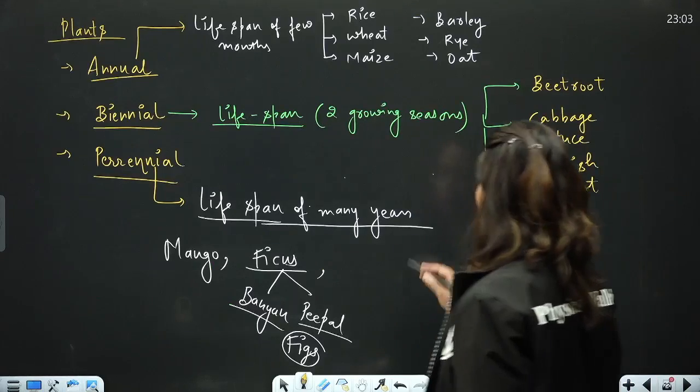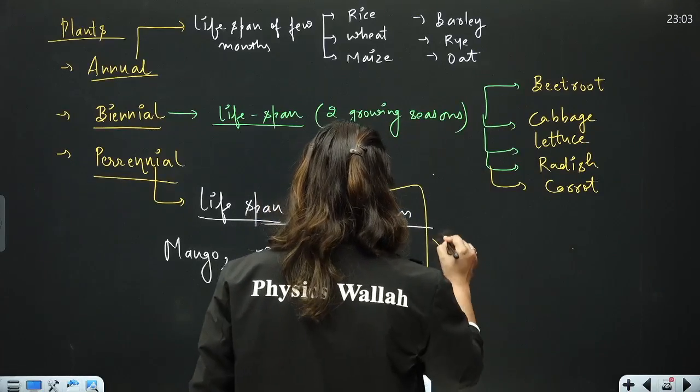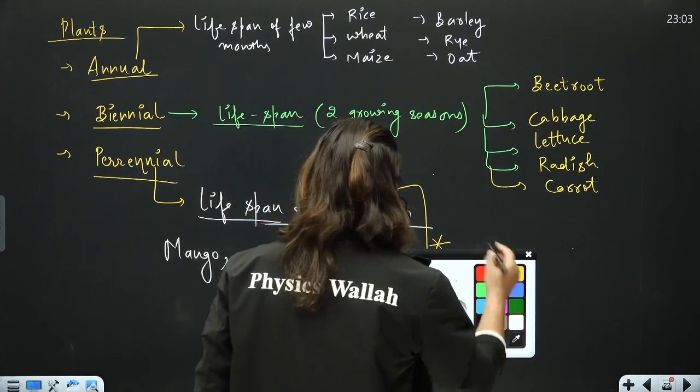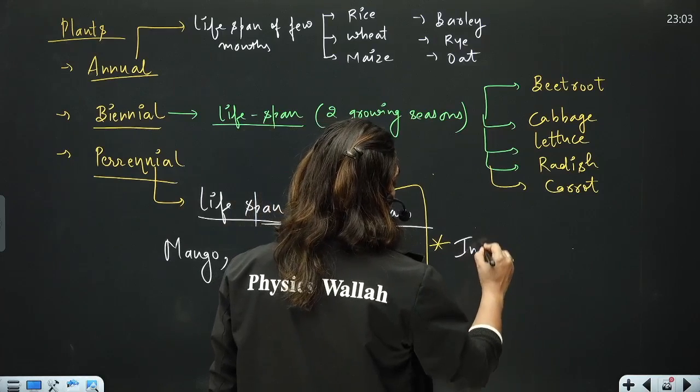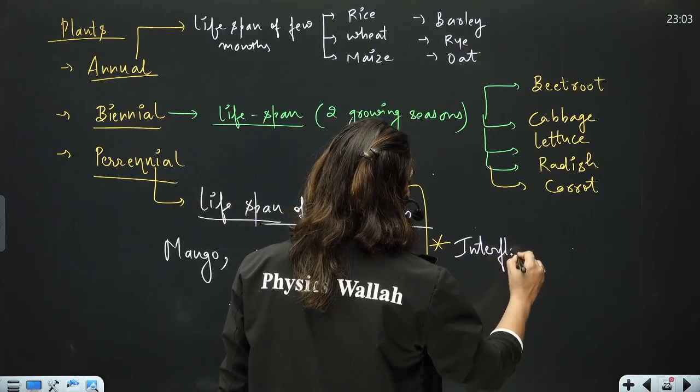And one more important thing in case of perennial plants, that the interflowering, this is also the line of NCERT, which is pretty important, and this question comes very often.